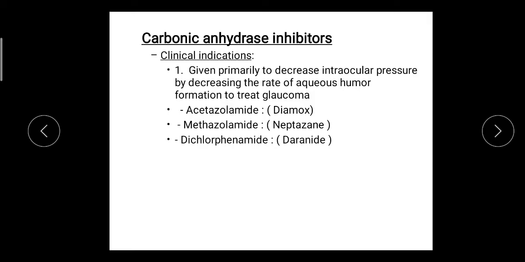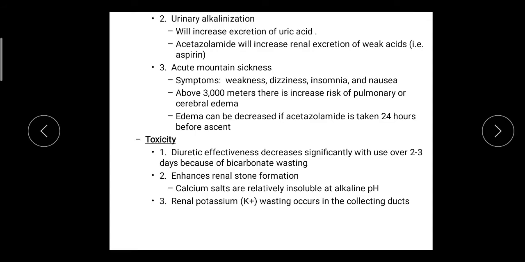Then the clinical uses. All these three drugs decrease the intraocular pressure by decreasing the rate of aqueous humor formation, so they are used in the treatment of glaucoma. These are the brand names of these drugs. Mostly methazolamide is used. Another use is that they produce urinary alkalization, meaning an increase in pH, and this increase in pH increases the excretion of uric acid. So it is used in the treatment of gout.